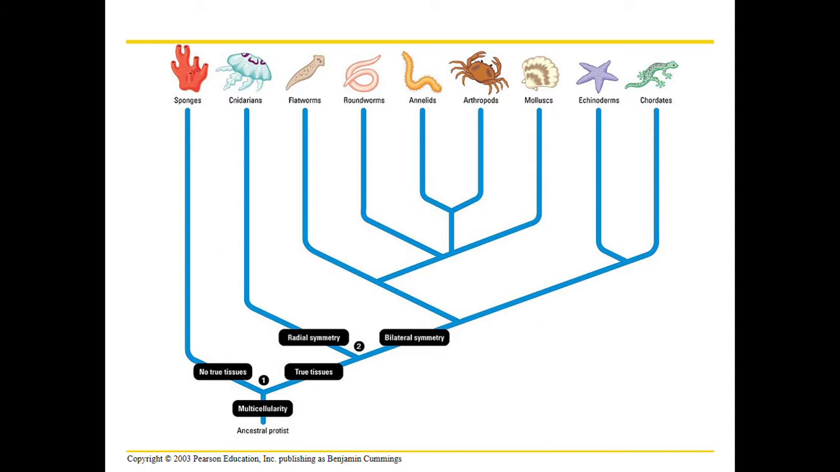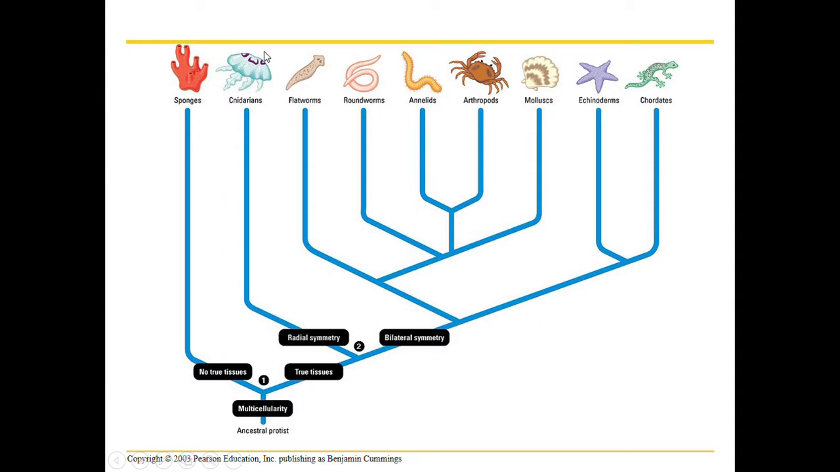So first one, tissues. See that? True tissues, no true tissues. So everything after sponges has true tissues. But notice sponges don't. So we put no true tissues, and they're kind of over here on a limb on their own. And then you see radial symmetry with cnidarians.